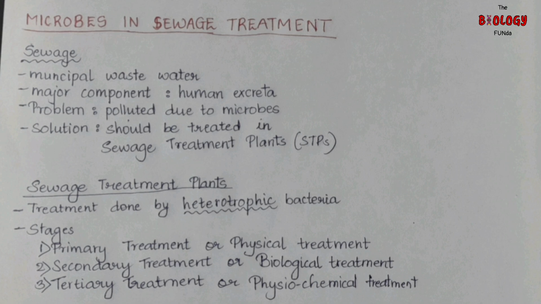There are many components of sewage like human excreta, organic matter and microbes, out of which many are pathogenic. That means they can cause diseases. Human excreta is the major component of it.